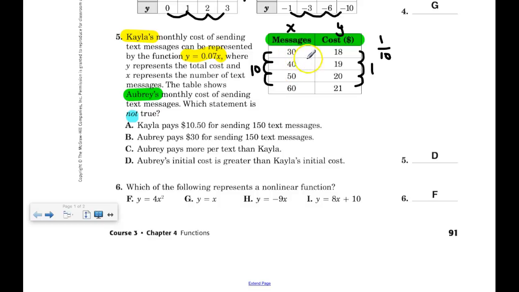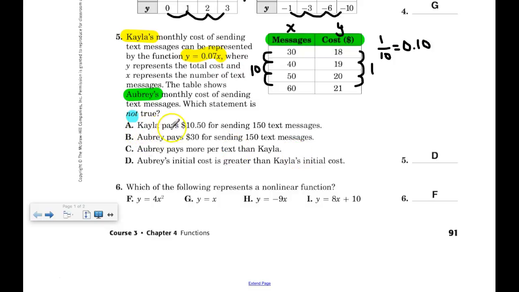40 minus 30, 19 minus 18, just to verify, 1 over 10. Which, if this is a decimal, I should also represent as a decimal. So this is 1/10, which is 0.1. In other words, if you think of it in terms of spending, it appears that Kayla is basically spending 7 cents per text message, and Aubrey is spending basically 10 cents per text message. Now there's a little bit more to this, but we'll get to that later. So essentially it's 7 cents per text, 10 cents per text right now.